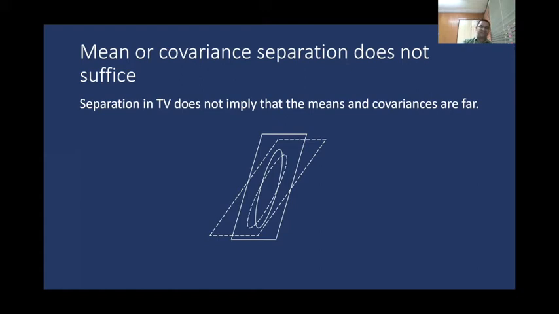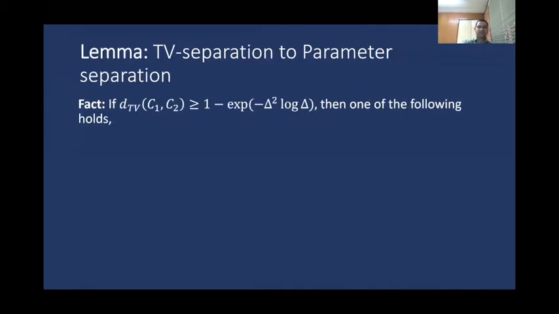In fact, this is why previous results which assumed simply mean or covariance separation actually are assuming much stronger notions of separation than just separation in total variation distance. This leads us to an important lemma that we show relating TV separation to parameter separation.